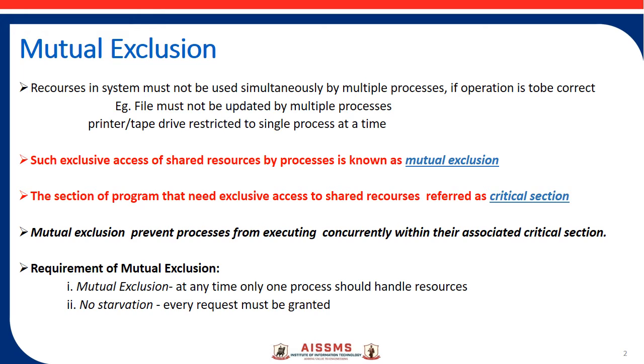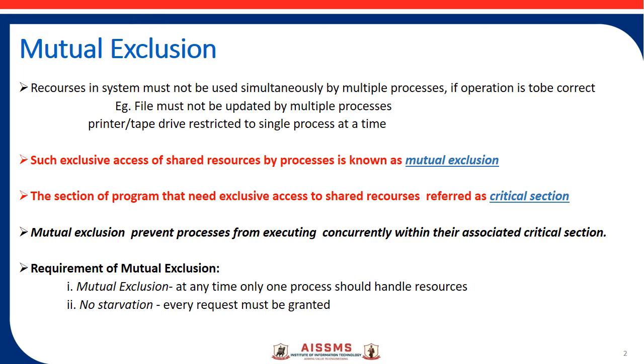So, to achieve mutual exclusion, or you can say for implementation of mutual exclusion, two conditions must be satisfied. The first condition is mutual exclusion. It means that at any time only one process should handle the resource. What it means is, if multiple processes try to enter a critical section, only one process is allowed to enter the critical section at a time.